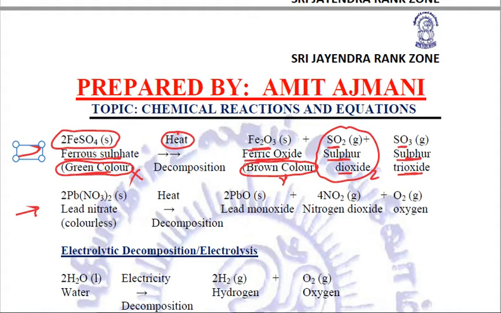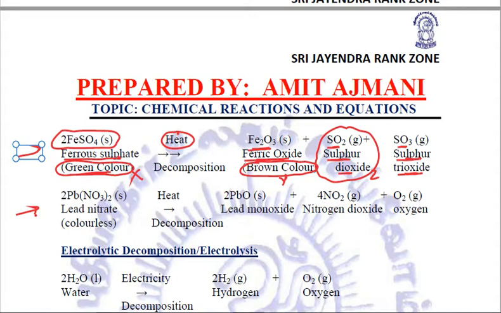So we need to remember the important characteristics, that ferrous sulfate is green colored, so it will be X. When it decomposes, it forms brown colored ferric oxide and a choking, suffocating gas, sulfur dioxide. Correct? So this is quite an important reaction.